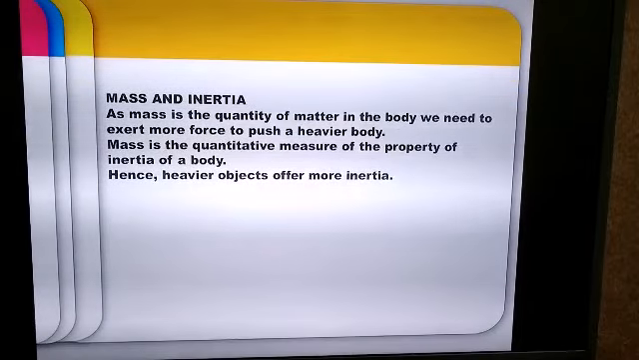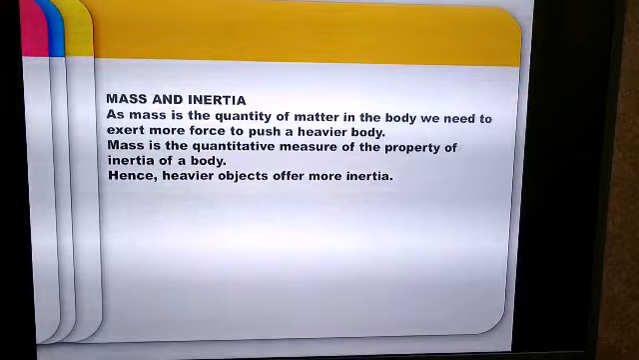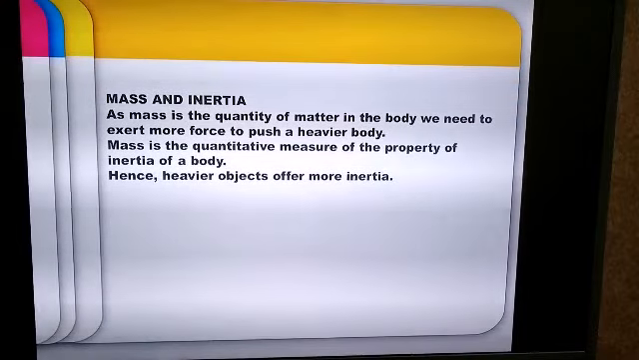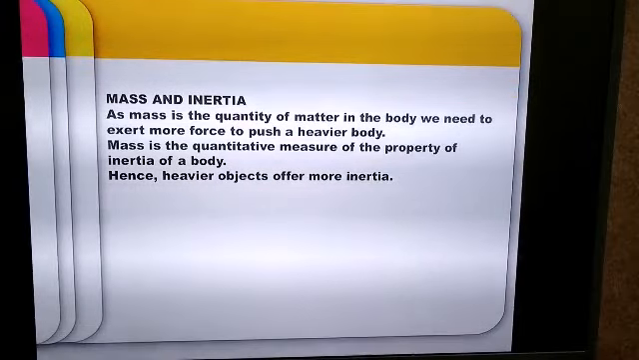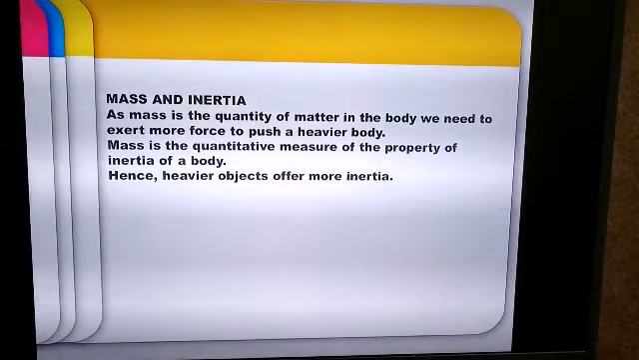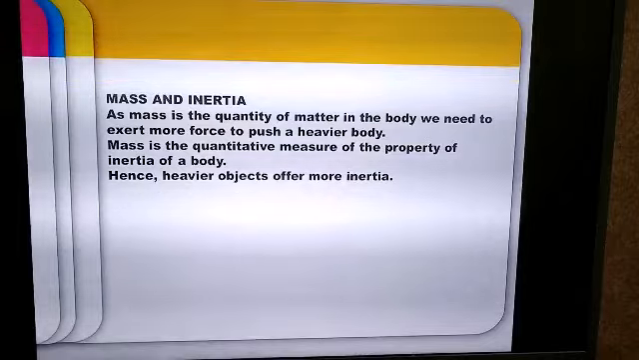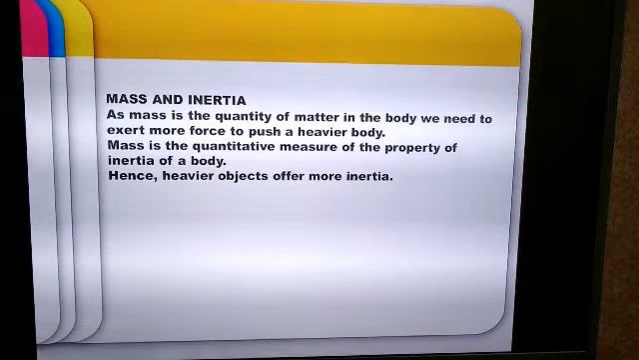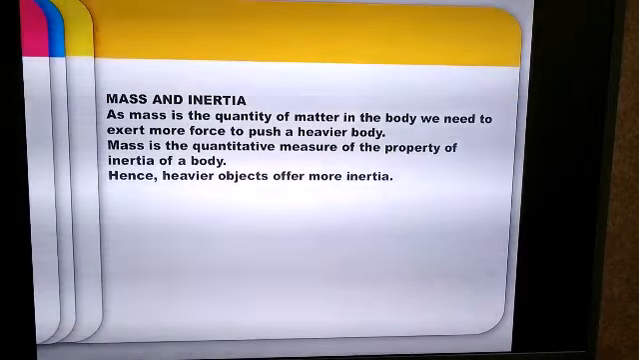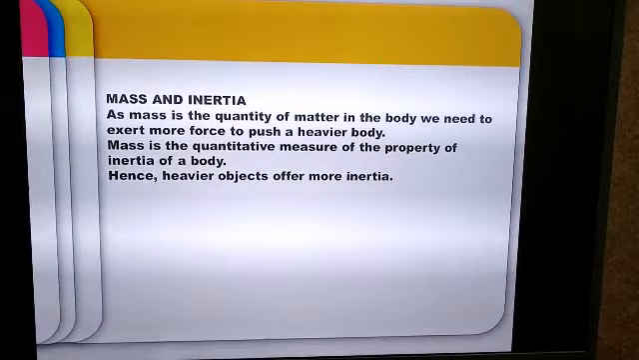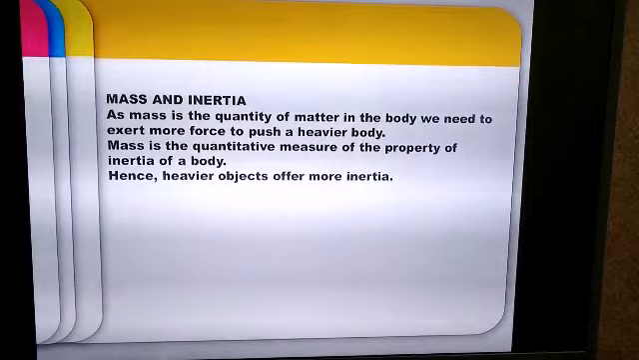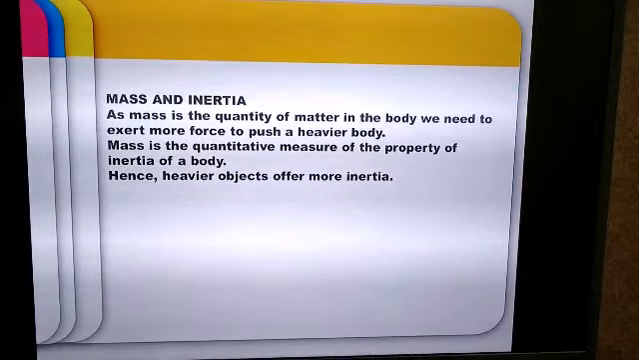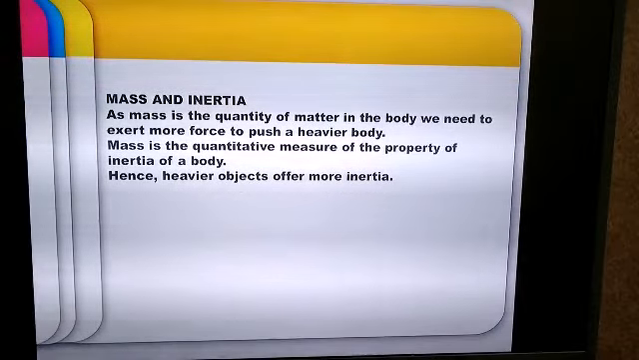Dear children, we have already studied that inertia is an inherent property of each body by virtue of which it has a tendency to resist change in its state of rest or state of motion. Now, the property of inertia is because of the mass of the body. So the greater the mass of the body, the greater is the inertia, and the lesser the mass, the lesser the inertia. Thus, a lighter body has less inertia than a heavier body.